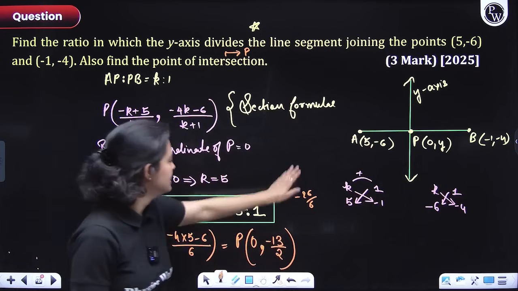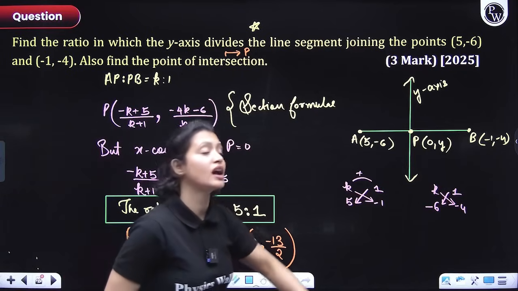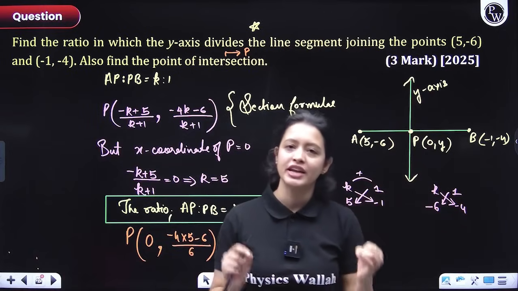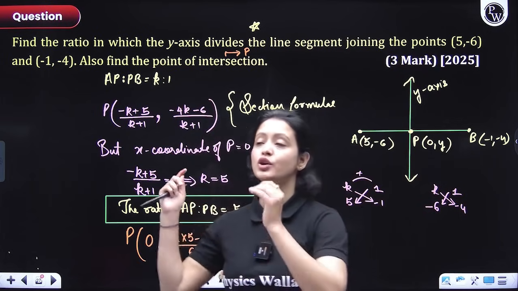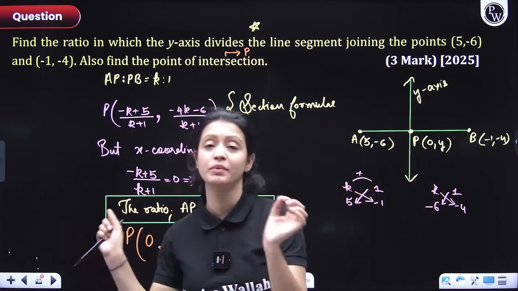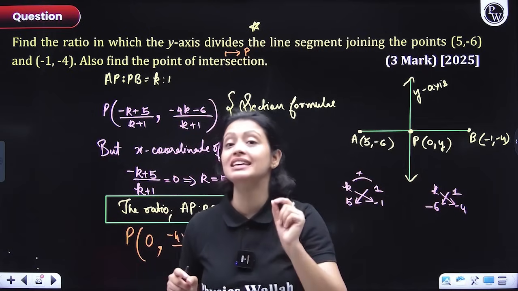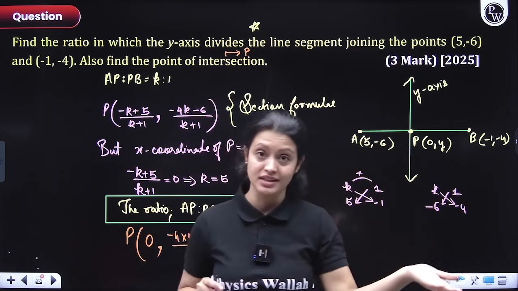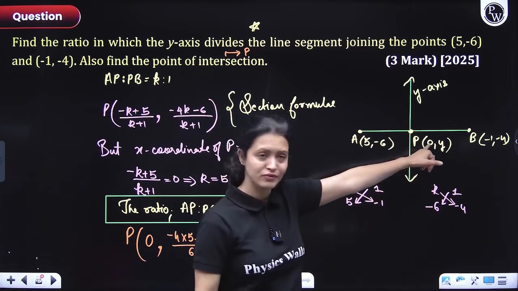This is the coordinate. Okay, understood what the steps were, and if you ever get confused, visualize your question. Remember, when the ratio is being asked, you will take the ratio as k:1. If it is asked to find the ratio in which the x-axis divides the line segment joined by these points, then wherever the point of intersection P lies, its y coordinate would be 0. If you have the y-axis, then the x coordinate would be 0, and you will start with that, right? For example, we started with that.